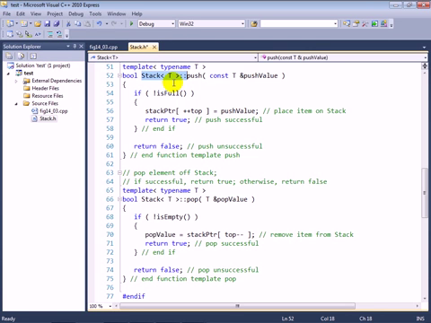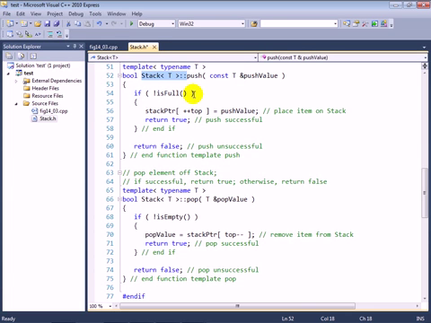When we're storing a value into a stack of type T, we need a value of that type to be passed into this function so that it can be placed into the stack. So if it's a stack of integers, we need an integer to be passed to this function. If it's a stack of strings, we need a string to be passed to this function, and T represents that generic type. So here we're going to receive what we call the push value as a reference of type T constant, meaning that we're not going to modify whatever that thing is when we push it onto the stack.